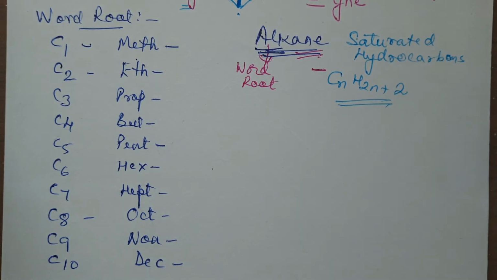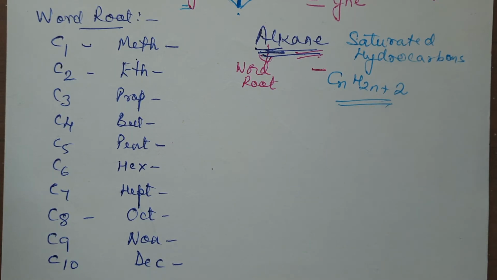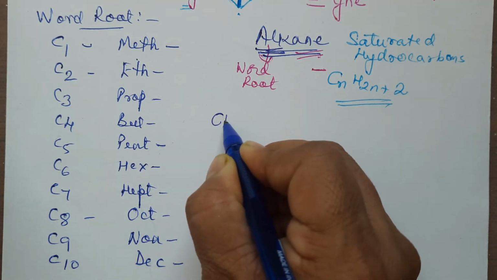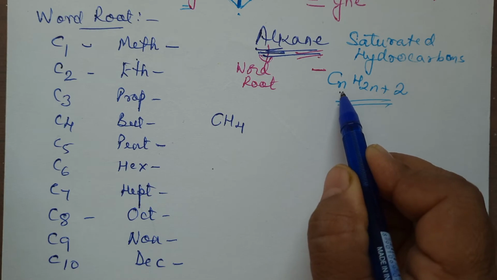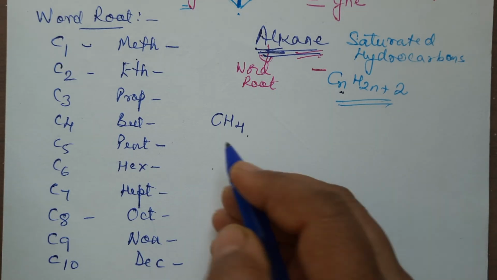They will satisfy this. Now if we write on the basis of this, at least till 5 carbon atoms, I will write it and show you. So if you have 1 carbon atom, this n stands for the number of carbon atoms. If it is 1, you can see this will be 4.